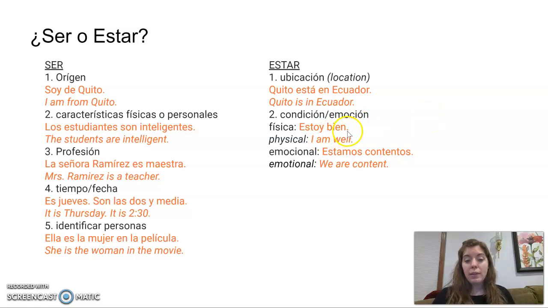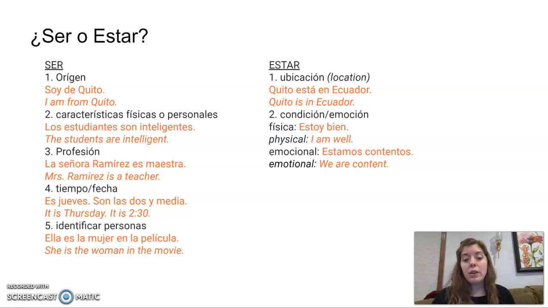Número 2, condición, emoción. Física, estoy bien. Emocional, estamos contentos. So here you can see that the conditions or emotions, whether they're physical, now this isn't talking about physical characteristics, which we already covered in ser. Those are the things that don't change. My hair is brown. Yes, I could dye my hair, but the way it is brown.